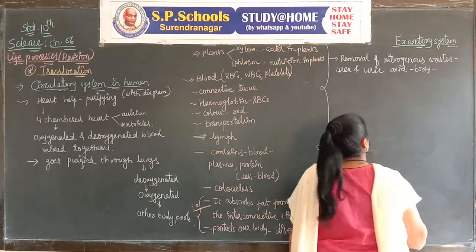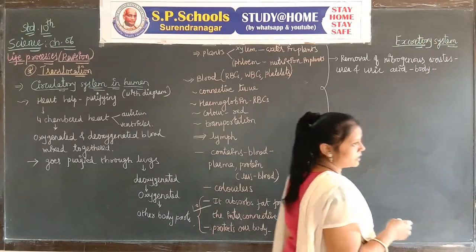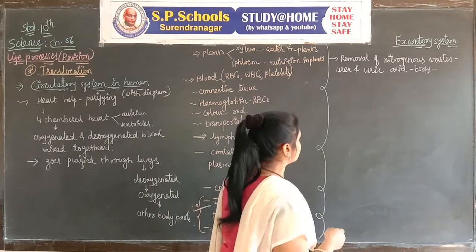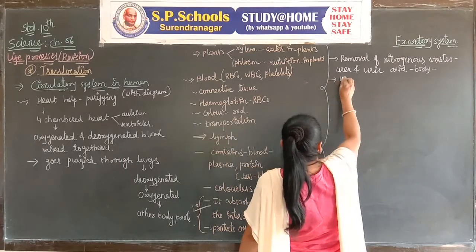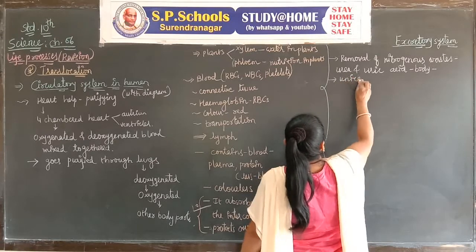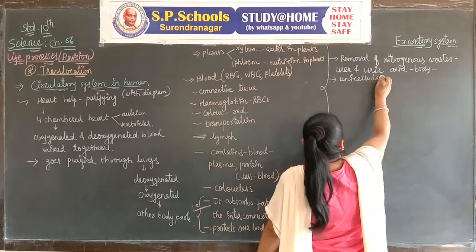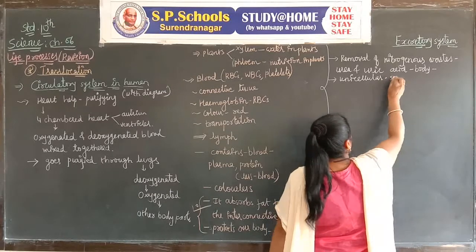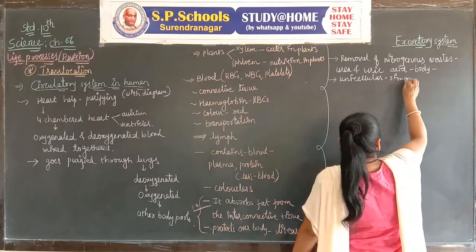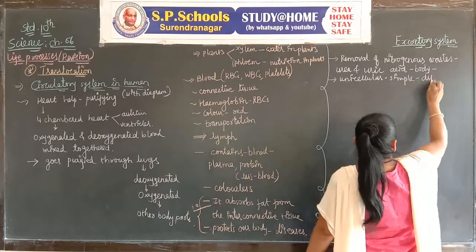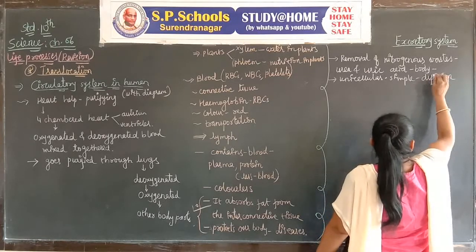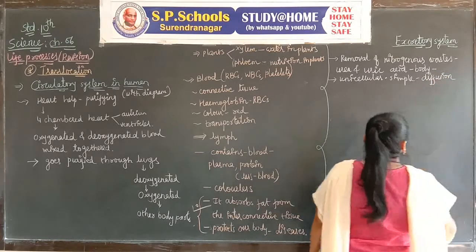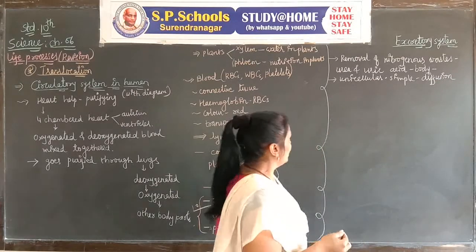As we know, in unicellular organisms, excretory wastes are removed by the process of simple diffusion. But what about multicellular organisms?